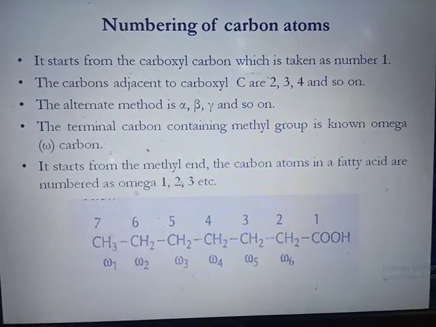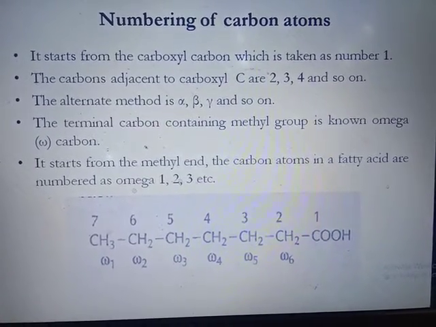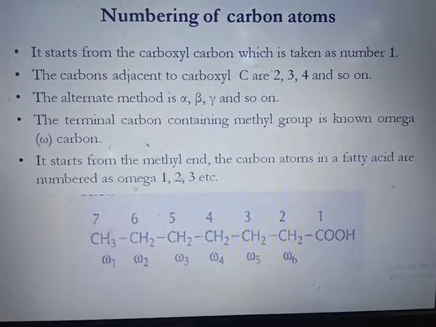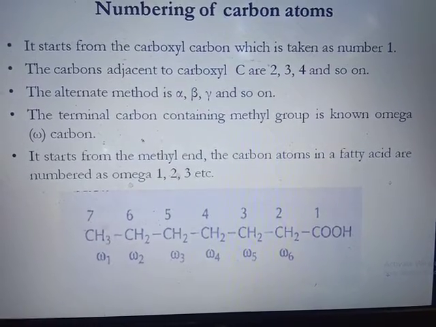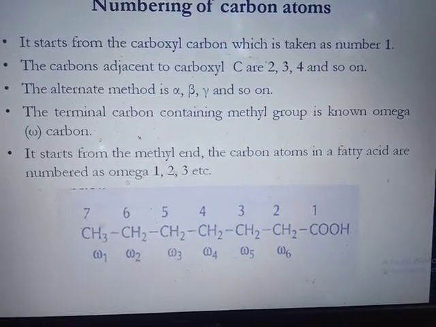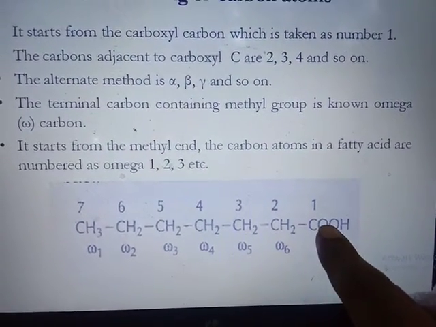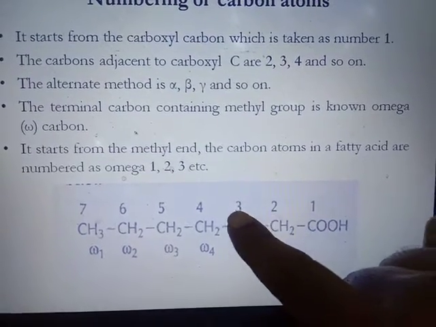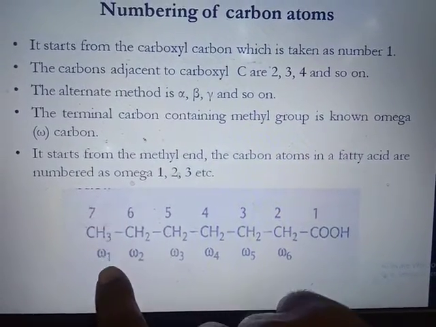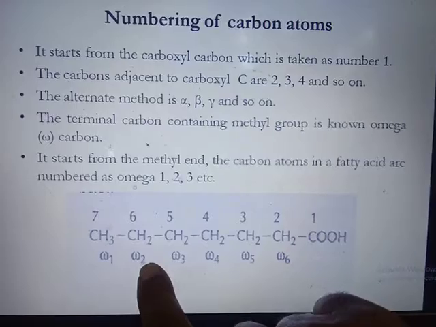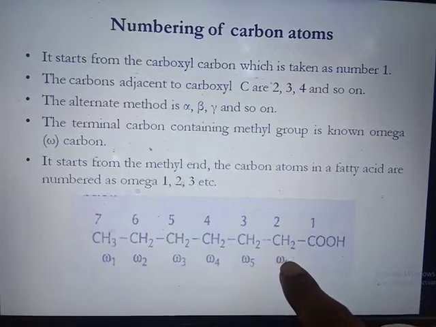Then another method is the omega method, in which the terminal carbon containing the methyl group is known as the omega carbon. The numbering starts from the methyl end. The carbon atoms in the fatty acid are numbered omega 1, omega 2, omega 3, omega 4 and so on. So the first method starts from the carboxyl carbon, which is given number 1, then 2nd, 3rd, 4th likewise. In the other method, the omega carbon, the methyl group is given omega 1, then adjacent to the methyl group omega 2 and so on, omega 3, omega 4, omega 5 and omega 6 likewise.